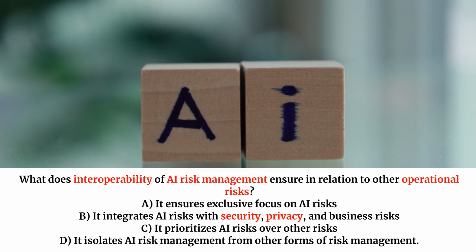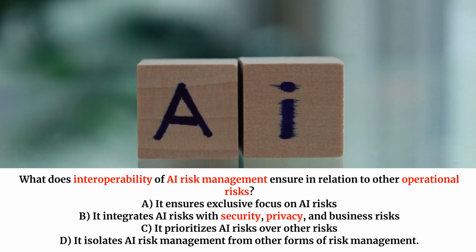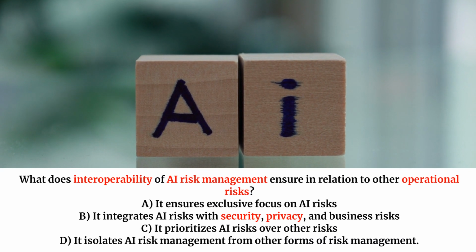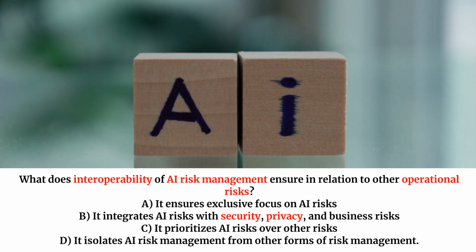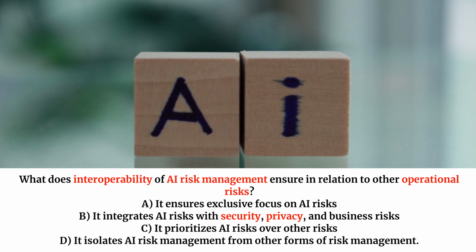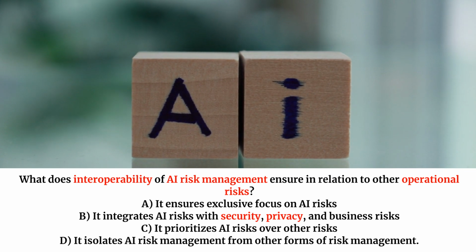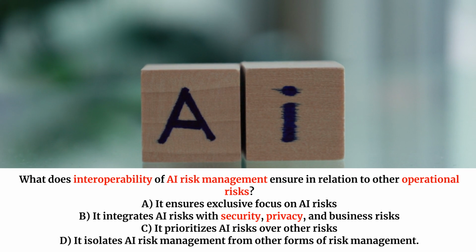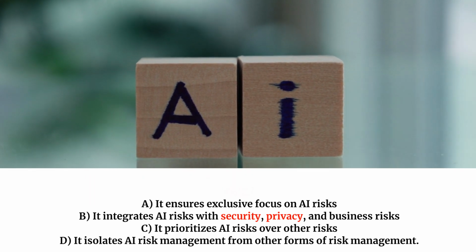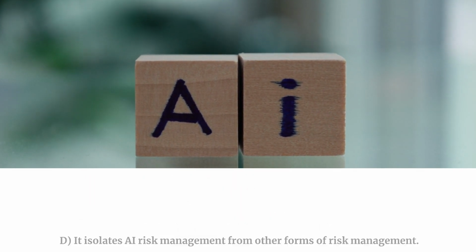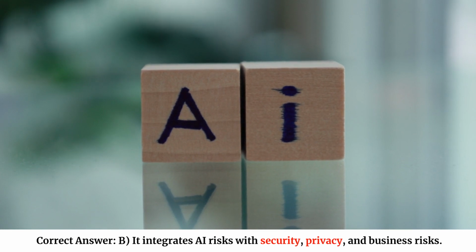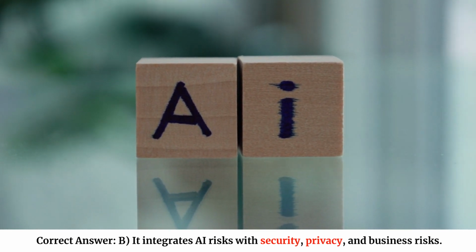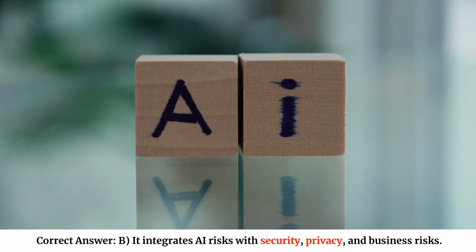What does interoperability of AI risk management ensure in relation to other operational risks? A. It ensures exclusive focus on AI risks. B. It integrates AI risks with security, privacy, and business risks. C. It prioritizes AI risks over other risks. D. It isolates AI risk management from other forms of risk management. Correct answer. B. It integrates AI risks with security, privacy, and business risks.